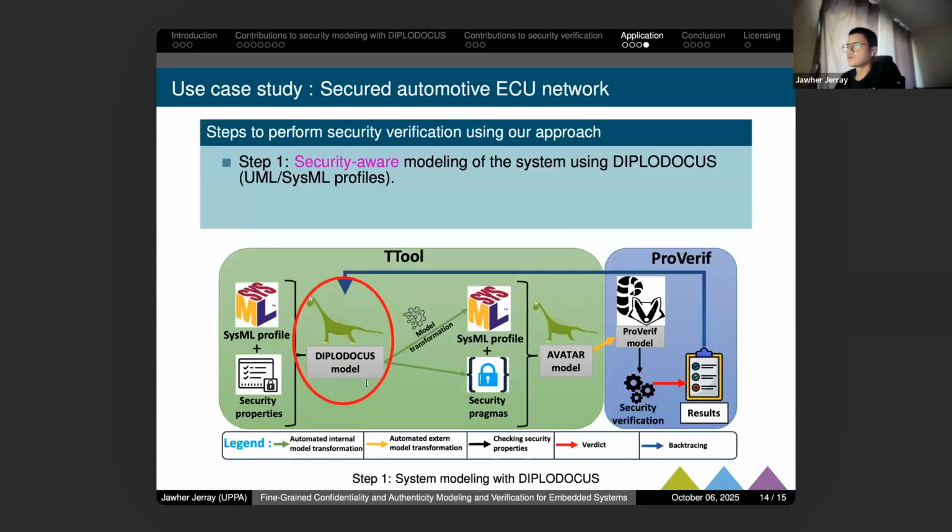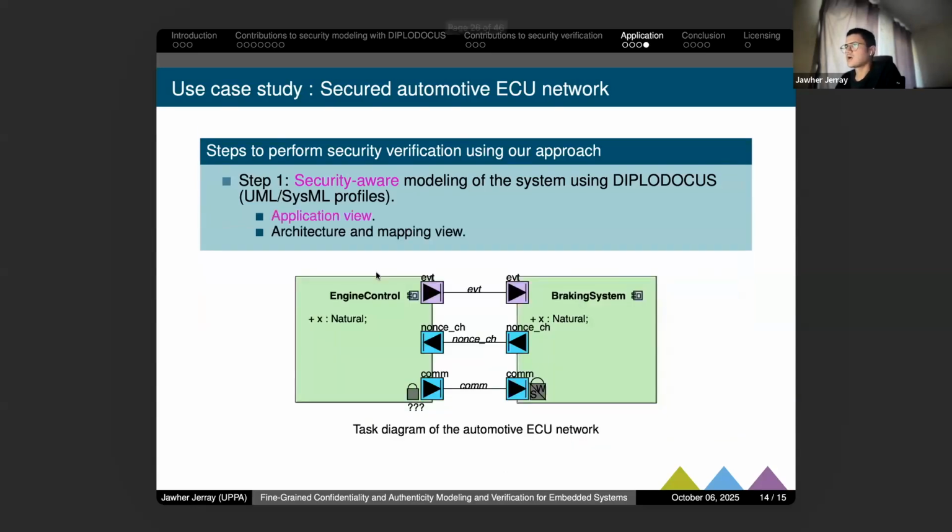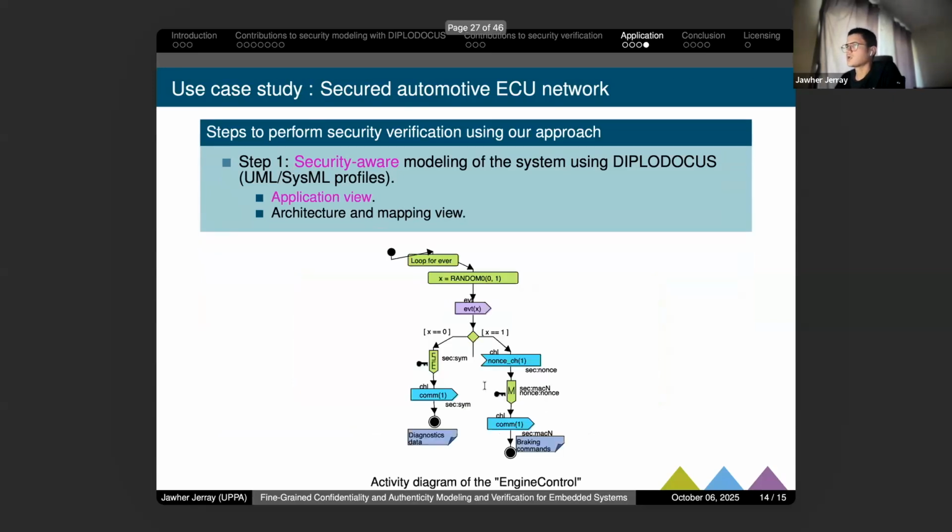So if we follow the approach, first of all, as I said, the first step is to model the system. Modeling the system needs to have the application view of the system. So we have to model the task diagram of the system. We have two tasks here, engine control and braking system. These two tasks communicate through this channel, COM, to terminate the communication.